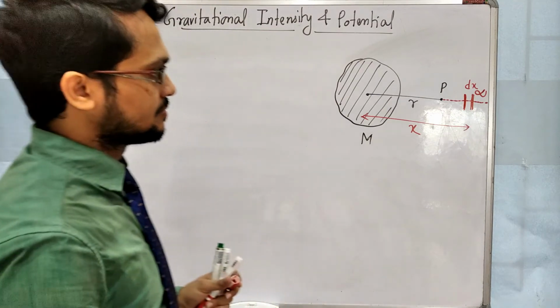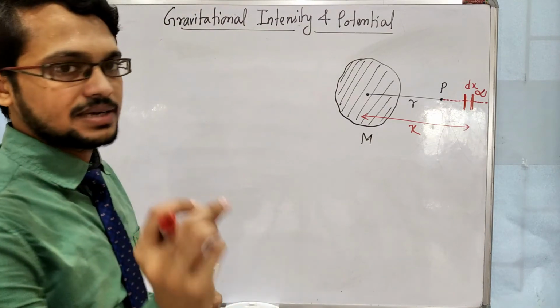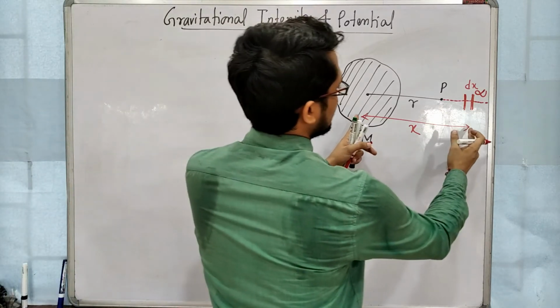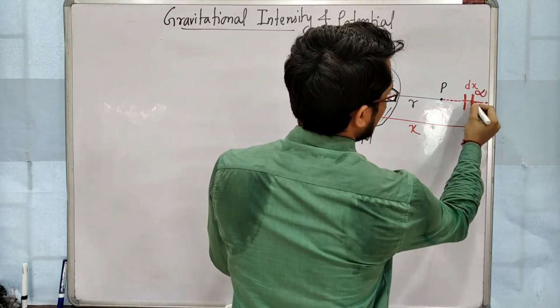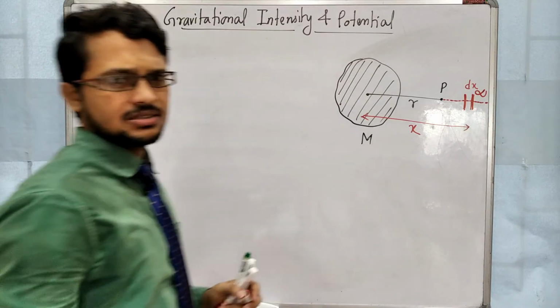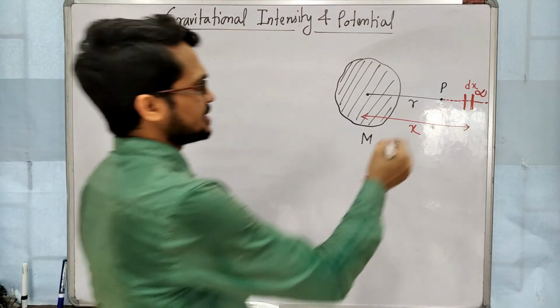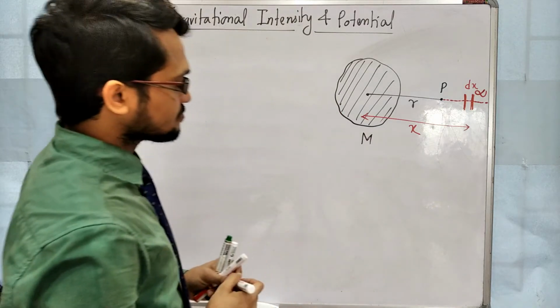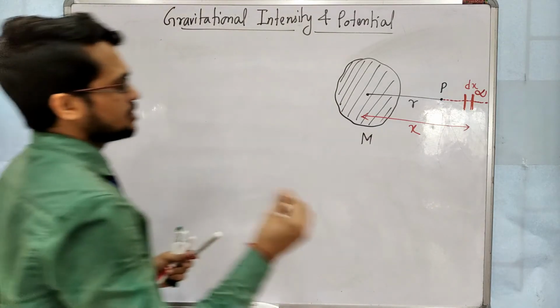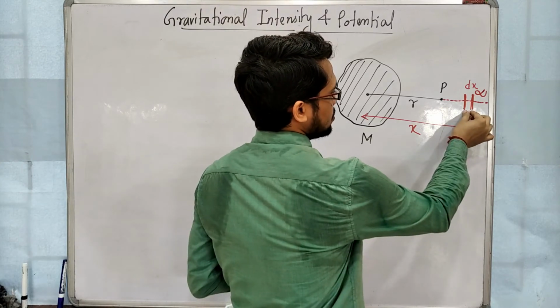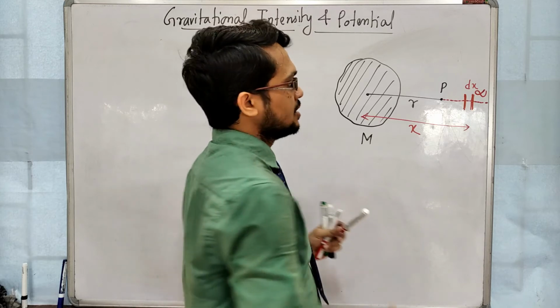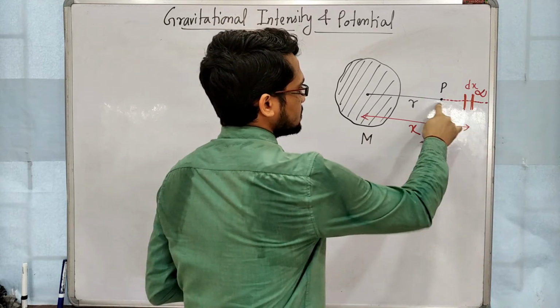I am taking that distance very small so that the gravitational force between the two objects will not change in this small region. dx means a very, very small distance. So first we will find the work done due to this displacement, then we will find the work done from infinity to this point.